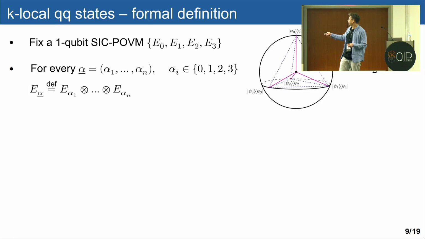For example, we can take 4 pure states on the Bloch sphere, which form a tetrahedron, and construct this POVM like that. Then we can extend this single-qubit POVM to the entire system by taking tensor products. Then every element of this POVM will be defined by E alpha, where alpha is this tuple, essentially this assignment, alpha 1 to alpha n.